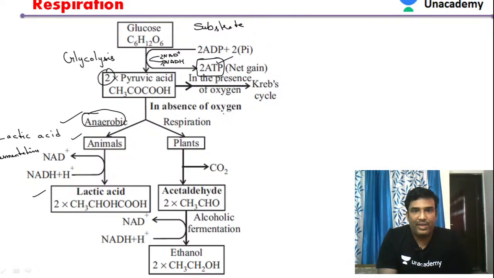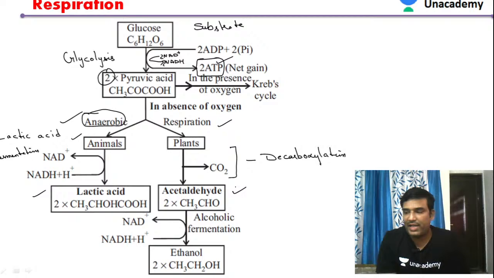Then you see here in case of the plants, pyruvic acid will first undergo a process called decarboxylation to produce acetaldehyde.